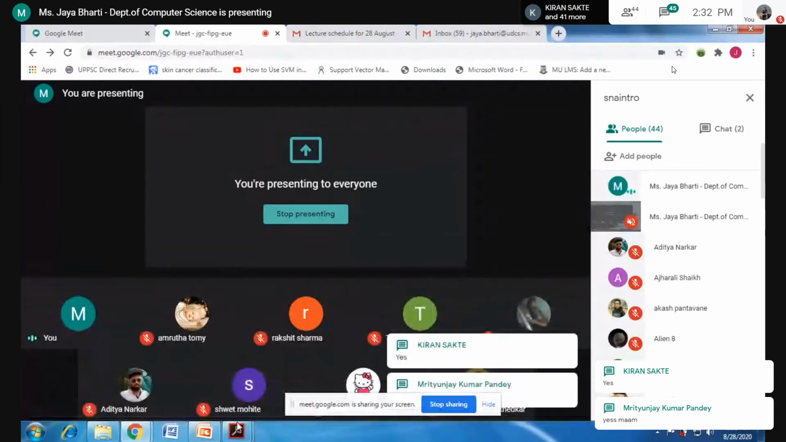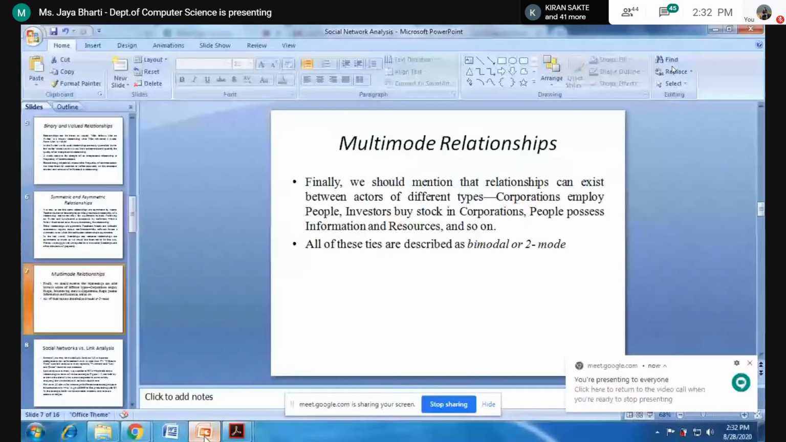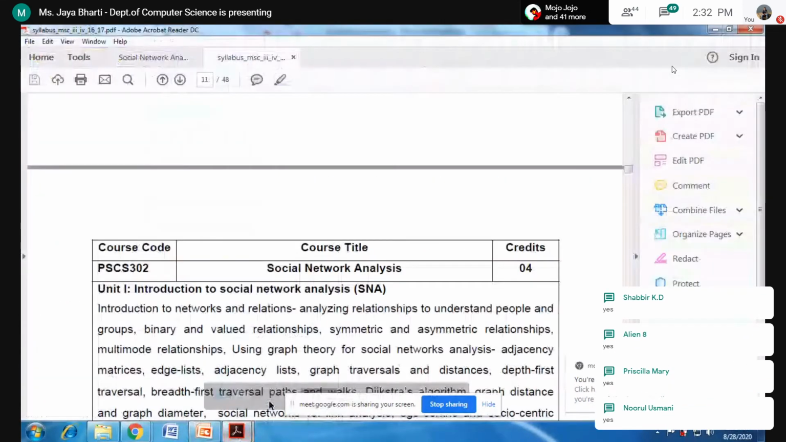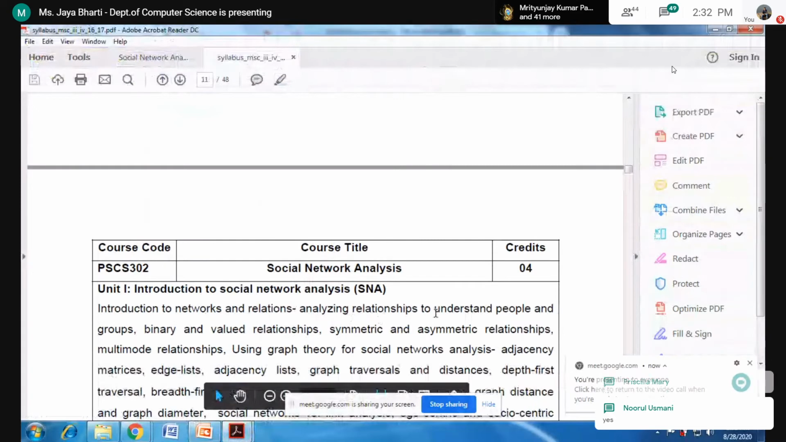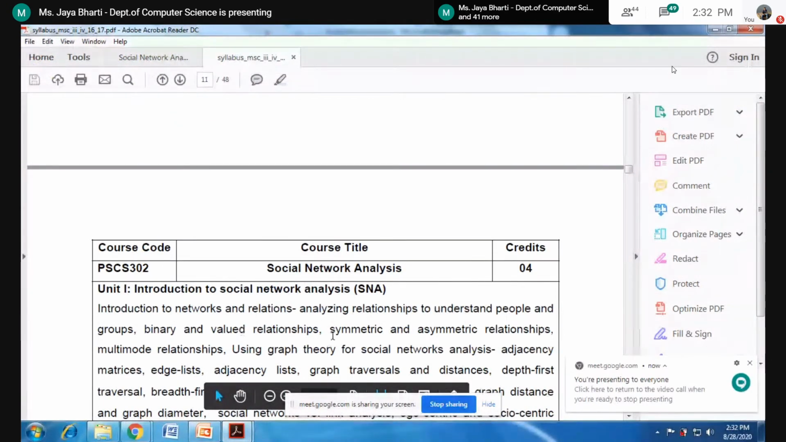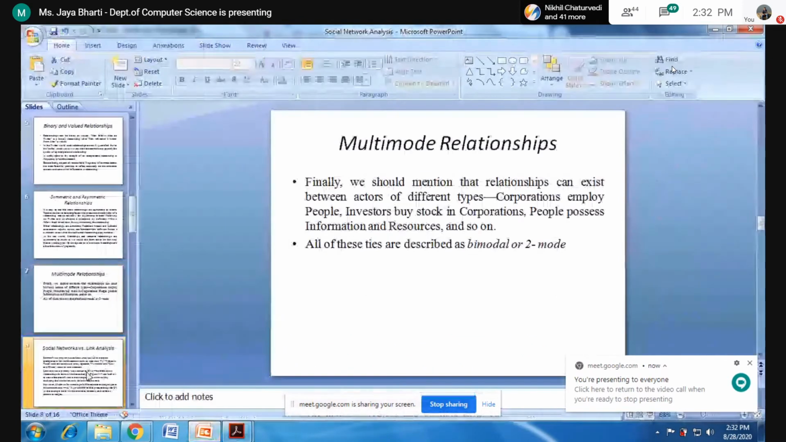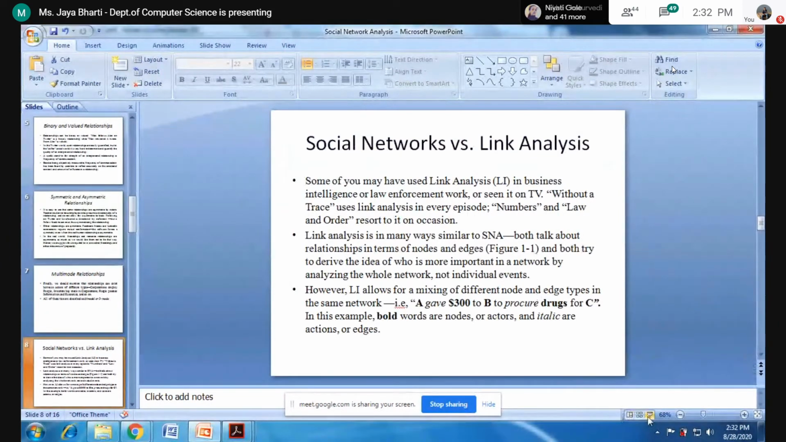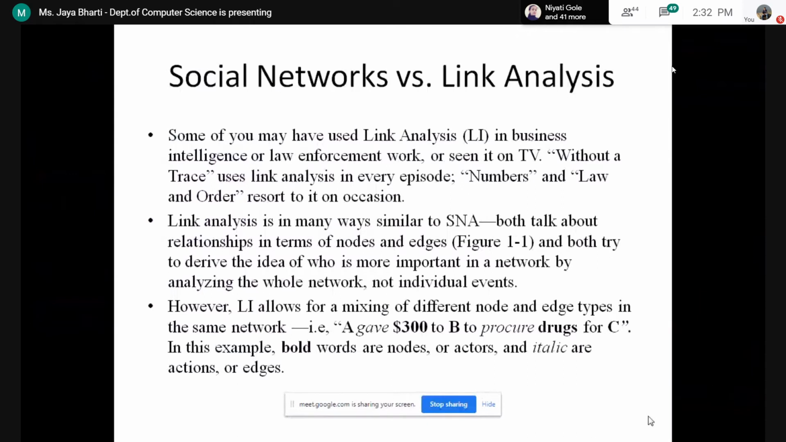Okay. So now we will see the social network. I am going through the syllabus only. The first thing is analyzing relationships to understand people and groups, which we have seen. We have seen binary and valued relationships, symmetric and asymmetric relationships, and multimode. Now the next thing is the social network versus link analysis. So what is link analysis?